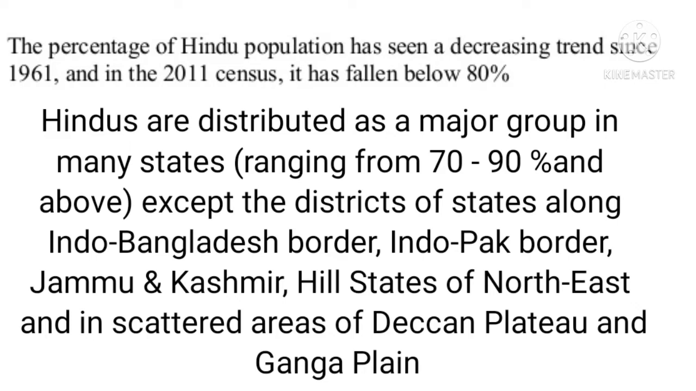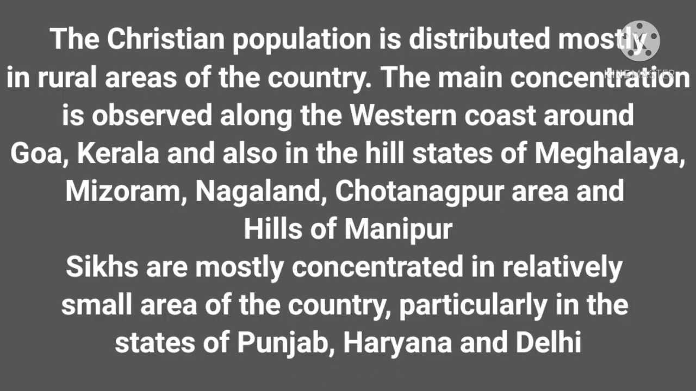Then Muslims, the largest religious minority, are mainly in Jammu and Kashmir, some districts of West Bengal, Kerala, Uttar Pradesh and in the Union Territories of Delhi and Lakshadweep. Now, Christians are most concentrated in the rural areas of Chota Nagpur, hills of Manipur, Goa, Kerala, Mizoram, Meghalaya and Nagaland. Sikhs are concentrated in Punjab, Haryana and Delhi.